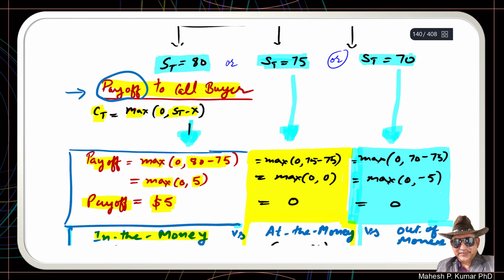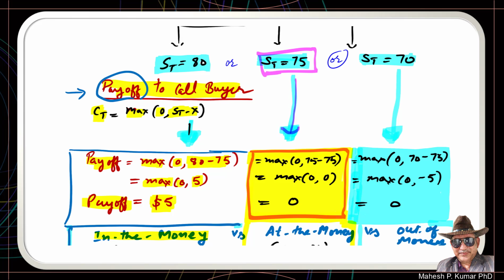But if the share price on expiration is 75, in this case the option buyer will have a payoff which is the maximum of ST minus X, or 0. So the maximum of 0 and 0 is 0.